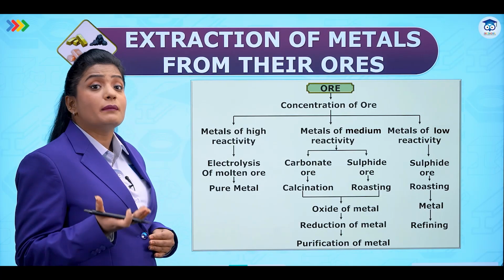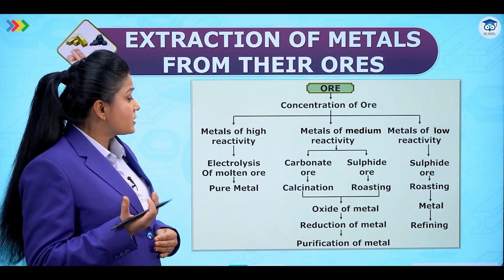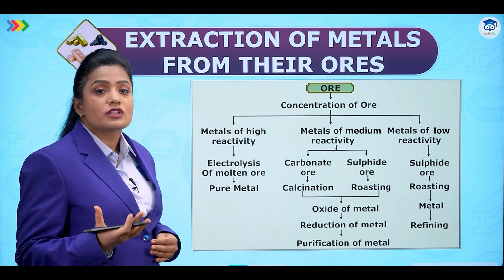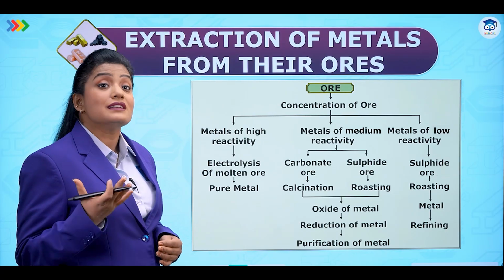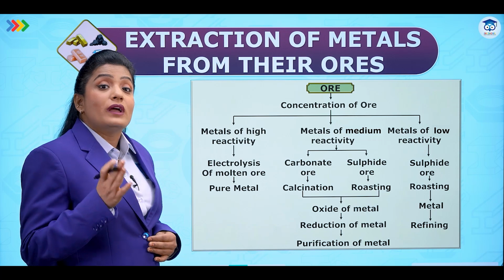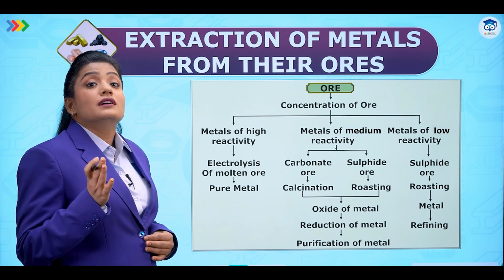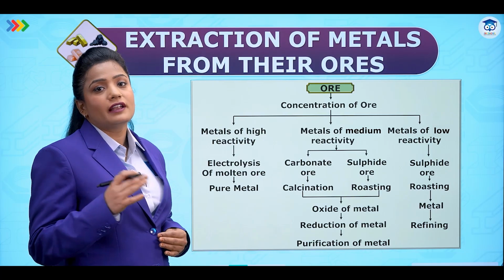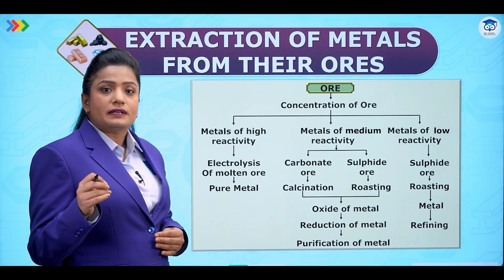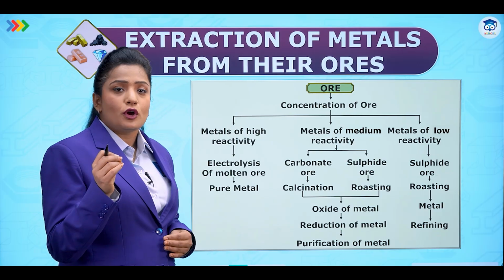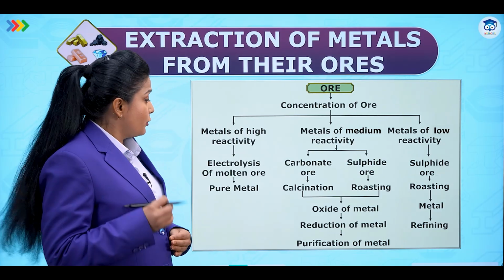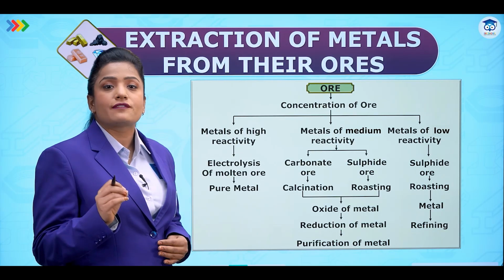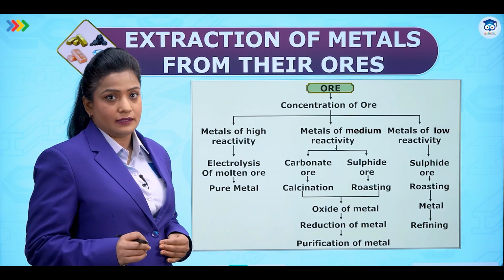Once we get the metal oxide, it is then reduced using carbon in its different forms. That is the reduction step. When the metal oxides combine with the carbon, they are reduced and finally we get the metal. This metal is still in the impure form, so we will carry out the purification of the metal and hence we will obtain pure metal.